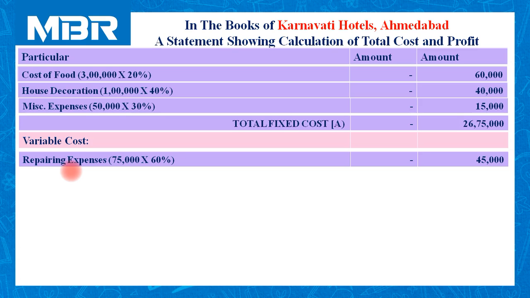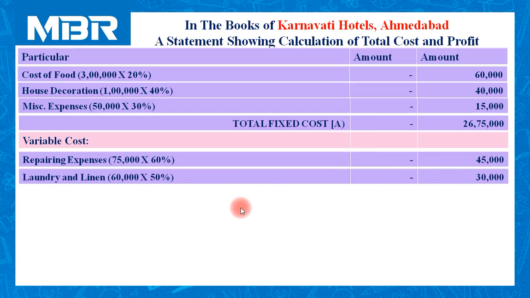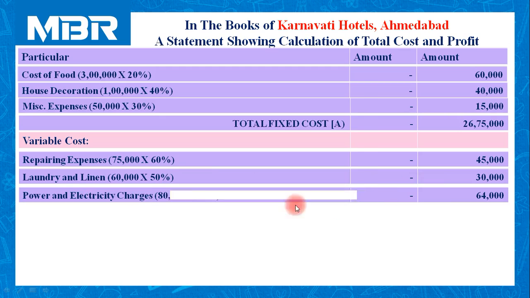So when 40% expenditure is fixed, 60% is variable. So the amount of variable expenditure is 45,000. Laundry and linen, 50% expenditure was fixed. So now rest of the 50% is referred to as variable, 30,000.